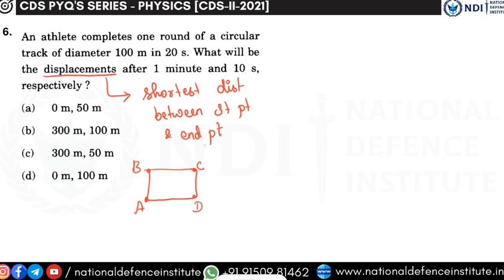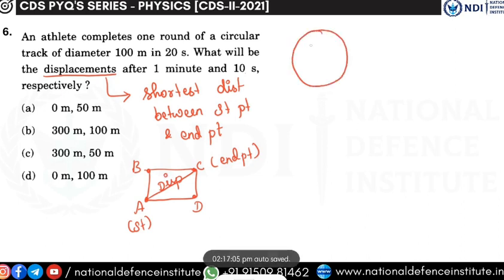Then if the person is stopping at this end point, let us consider the person is ending over here and he is starting over here, then the diagonal becomes the displacement. In the same manner, for a circular track, if the track is circular in nature, the diameter becomes the displacement.